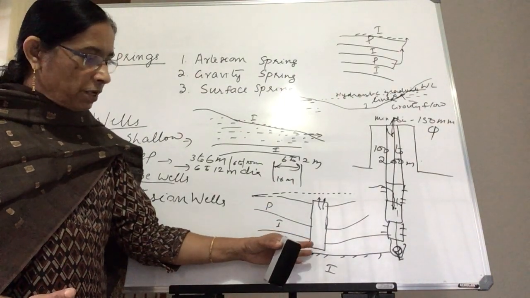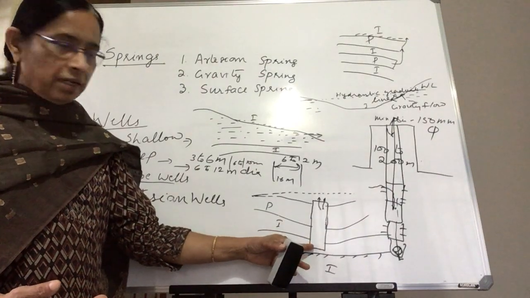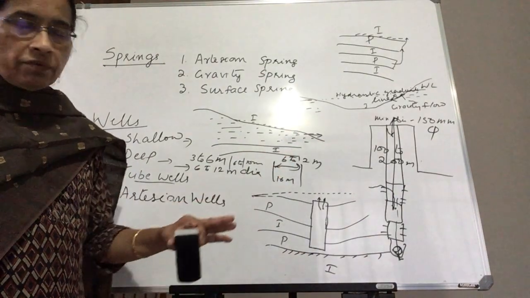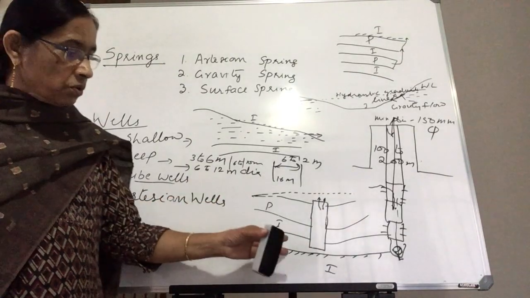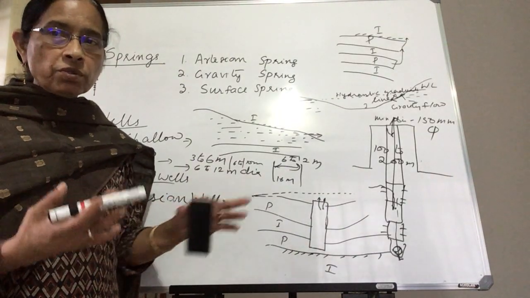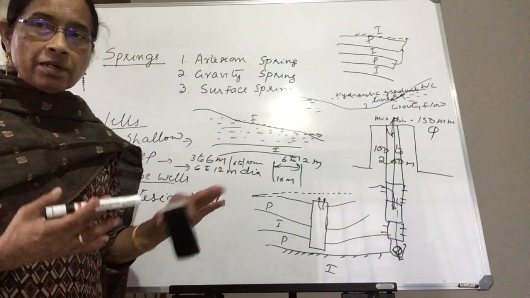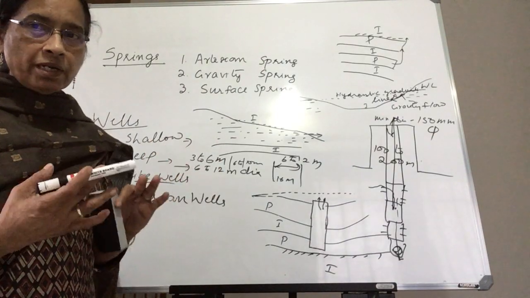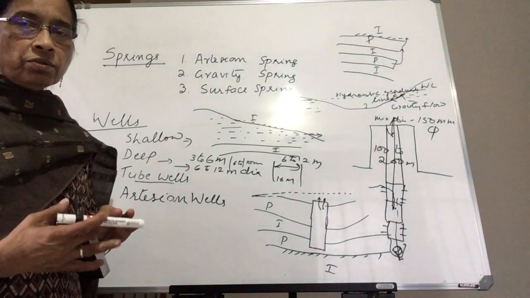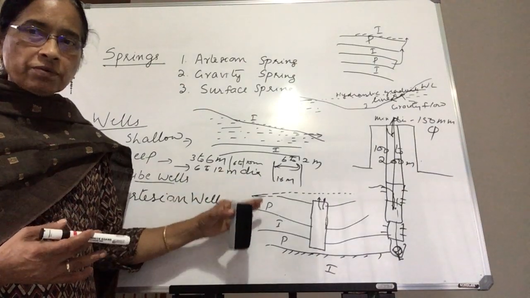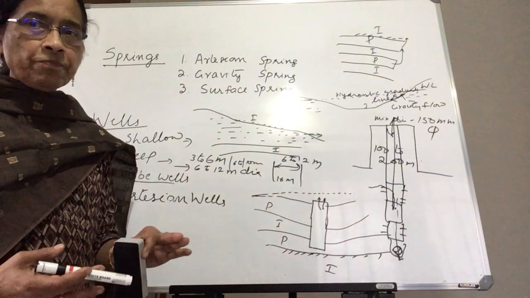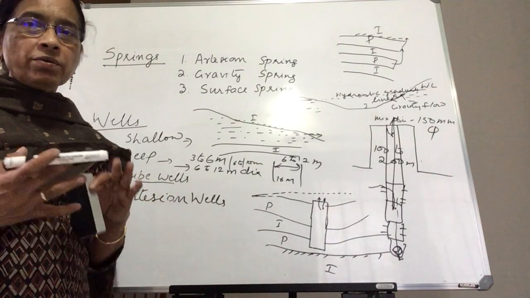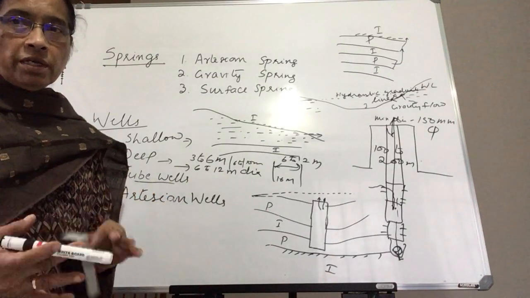So you can pump water from this pervious layer, and you will get sufficient water in an artesian well. There again you have to calculate the rate of pumping, how much water you are getting. The pumping rate you have to calculate once we complete the drilling process. Then only you can design the project, how much quantity you can take without any interruption.